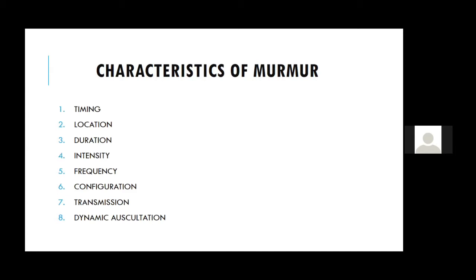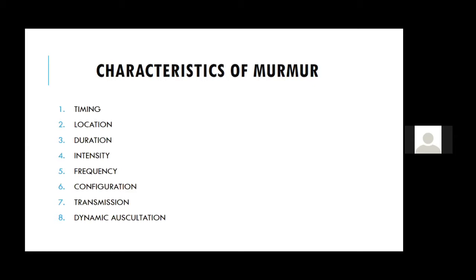Then we have different intensity. The murmur intensity can be high or it can be low. It can be high pitch, it can be low pitch. So frequency can be a high pitch or it can be a low pitch. Intensity can be loud or it can be harsh. So there are various intensities which we can discuss.